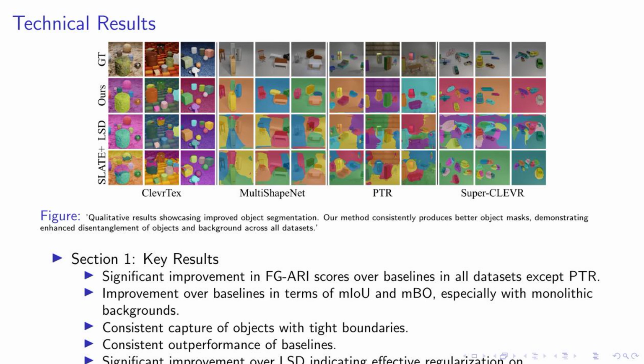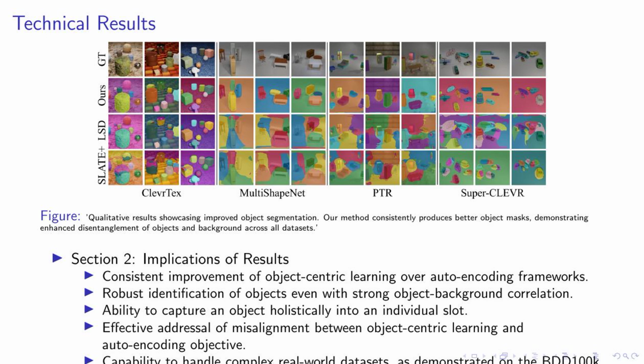Lastly, our method showed enhanced robustness to architectural biases and hyperparameters, which are typically sensitive areas in auto-encoding centric approaches. This makes our method a more reliable choice for object-centric learning. Moving on to our technical results, let's take a look at this figure. It showcases qualitative results of improved object segmentation. Our method consistently produces better object masks, demonstrating enhanced disentanglement of objects and background across all datasets.